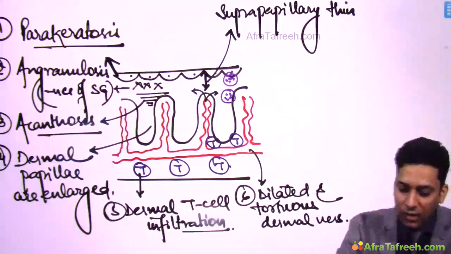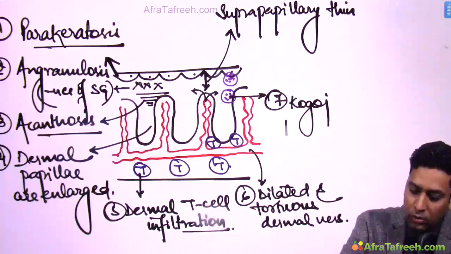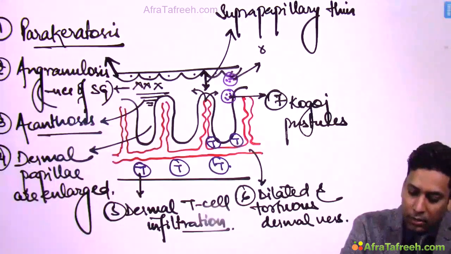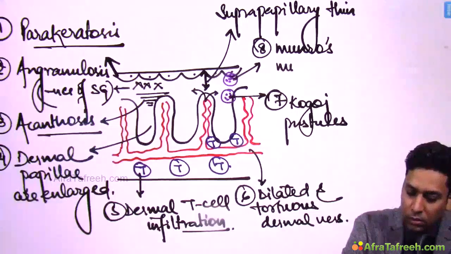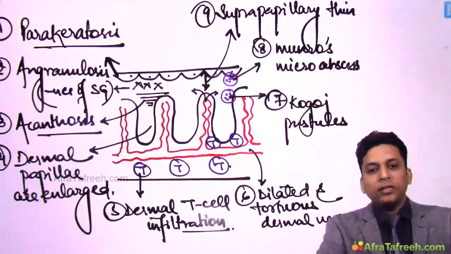So these collections are known as Kogoj's pustules and Munro's microabscess, and this I already told you, suprapapillary thinning.